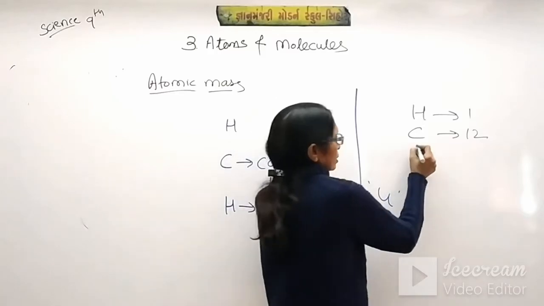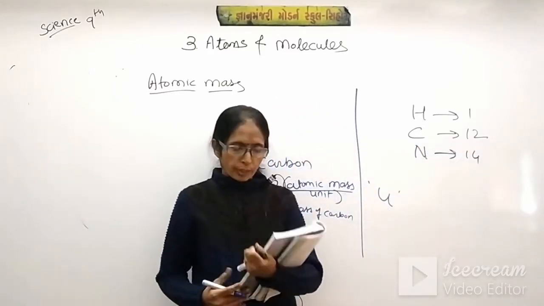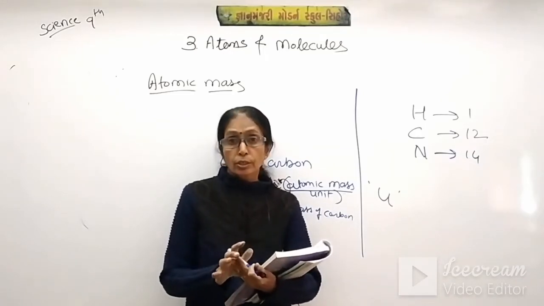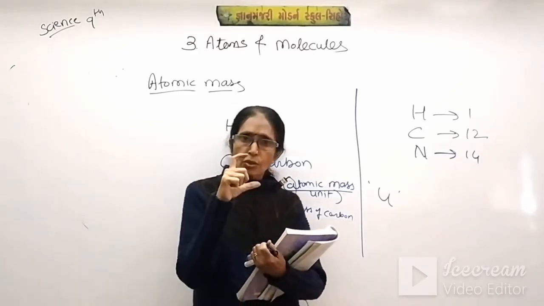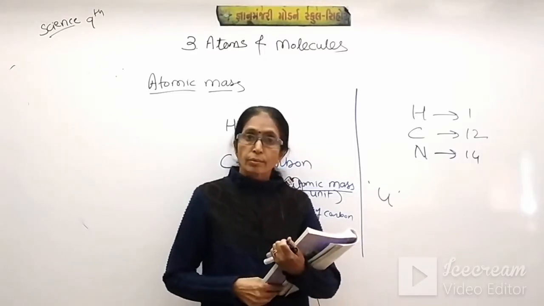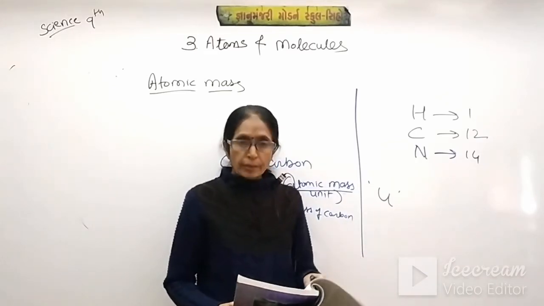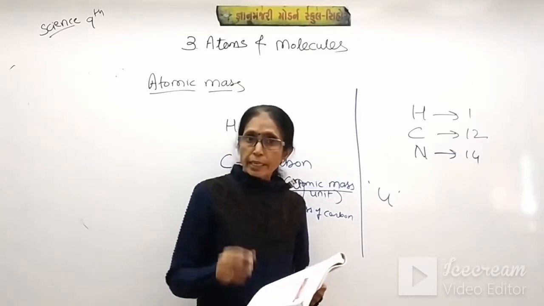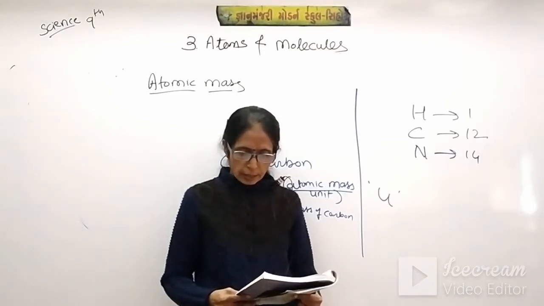Nitrogen 14 is also calculated from the carbon, oxygen 16, sodium 23. Students, you should know this much only. Masses of this many atoms you should know, because we have to solve some numericals based on this in chemistry. So different masses of different atoms are given, and in the bracket U is written, that is the unit of atomic mass.